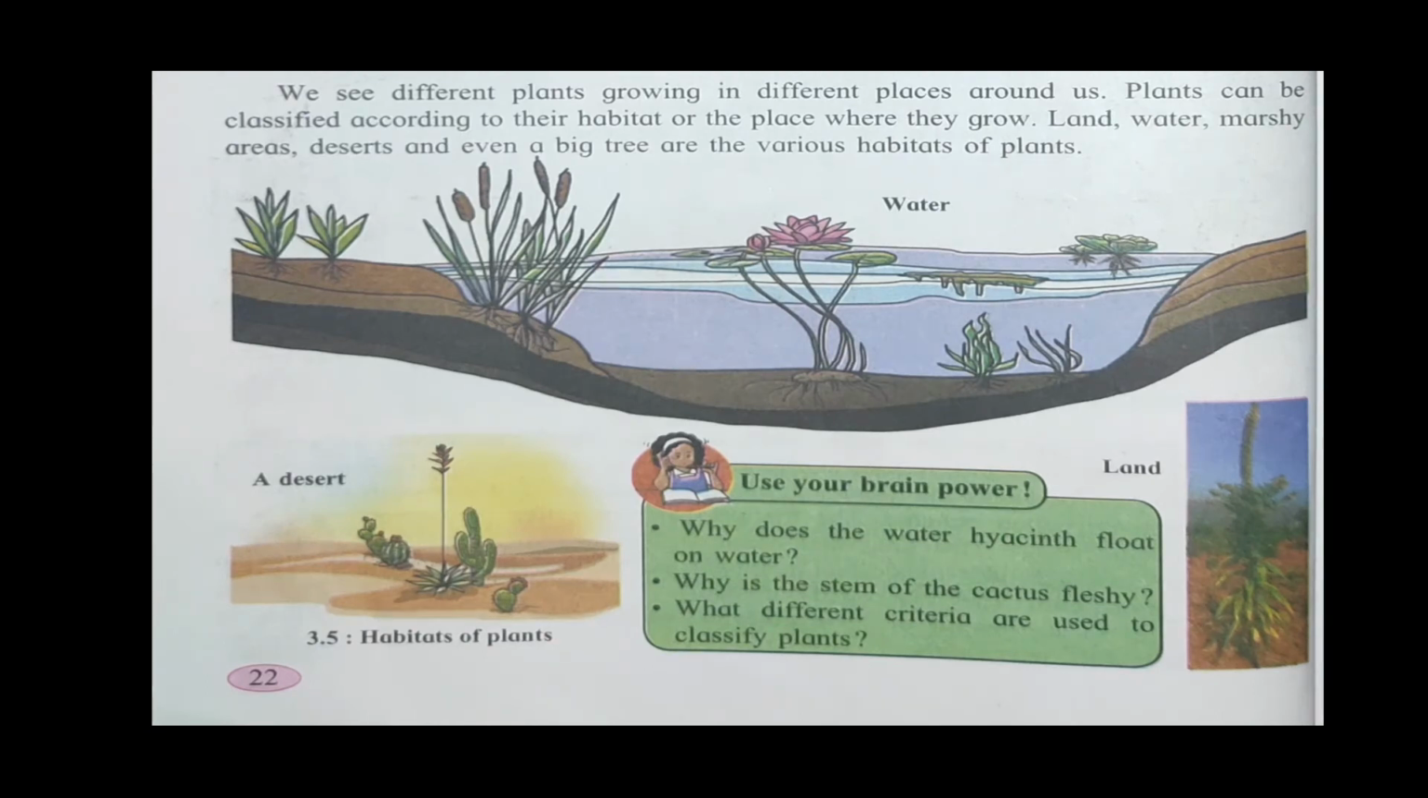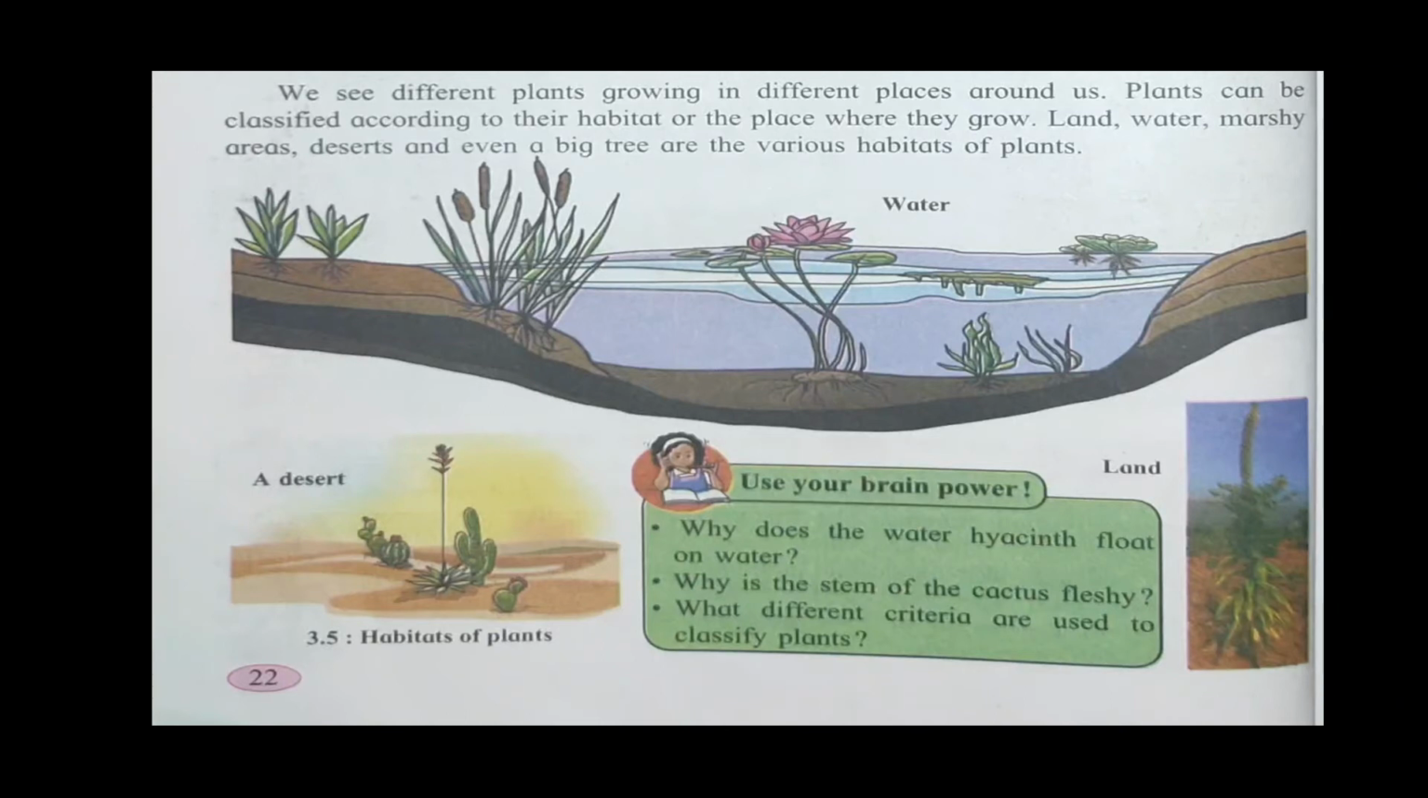We see different plants growing in different places around us. Plants can be classified according to their habitat. Habitat means the place where they grow. Land, water, marshy areas, desert, and even big trees are the various habitats of plants. See in the picture, some plants are growing in water, some plants are growing in a desert, and some plants are growing on land.